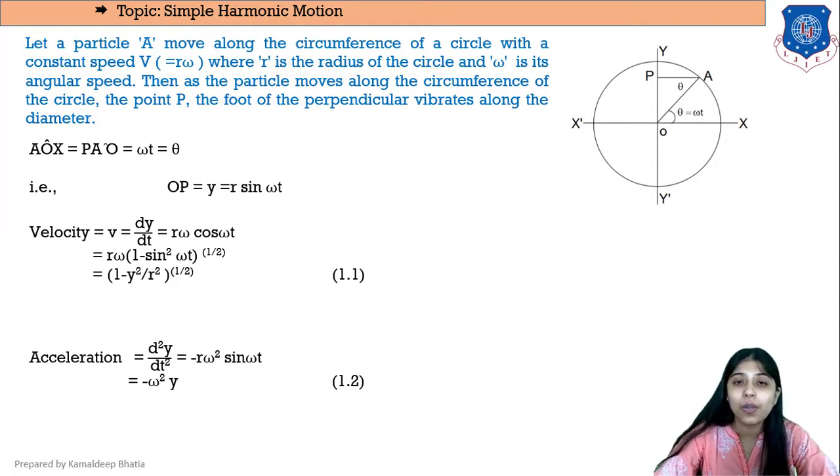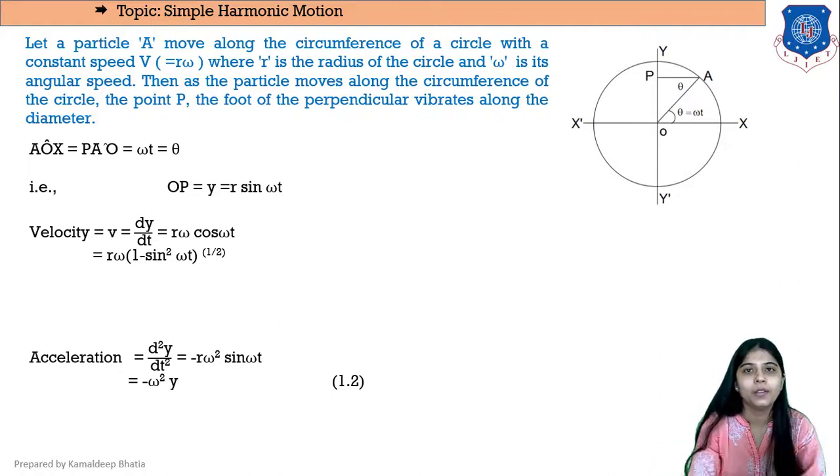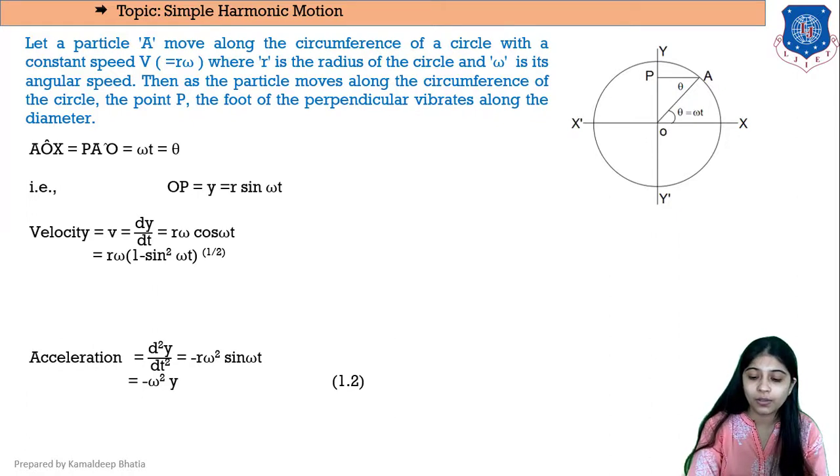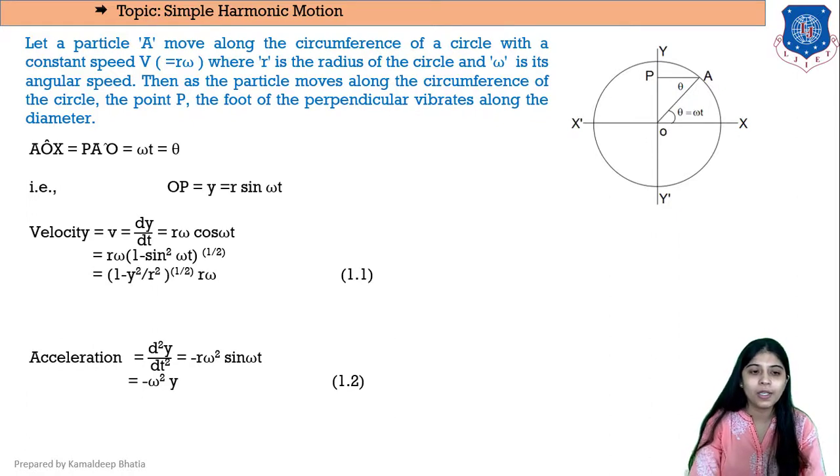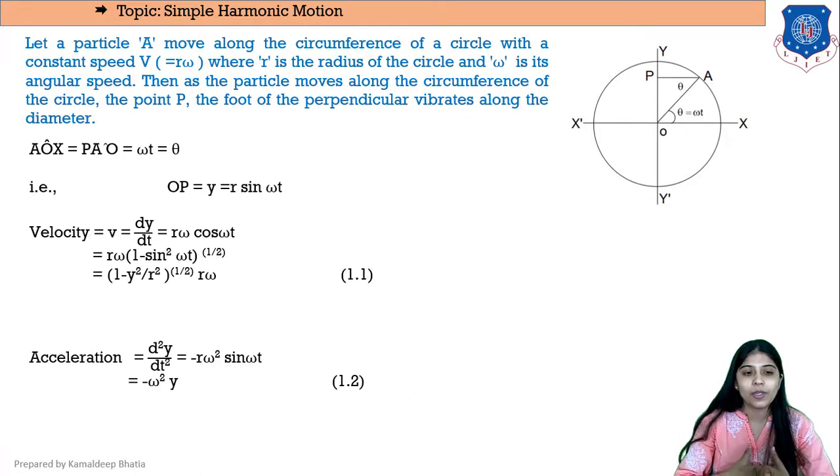Now from the displacement equation y is equal to r sin omega t, we can say that sin omega t can be written as y by r. Substituting this in equation 1.1, we get v is equal to 1 minus y square upon r square, raised to 1/2, into r omega.